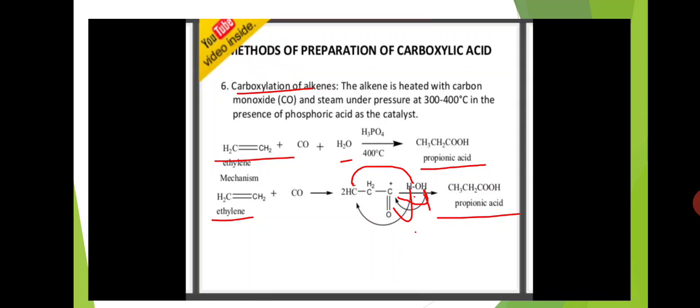Okay, first alkene is heated with carbon monoxide CO under steam condition, means water H2O, at high pressure, 300 to 400 degrees centigrade, in presence of phosphoric acid and it is converted to carboxylic acid. Here example is first ethylene reacts with carbon monoxide and water, and it is converted to propanoic acid.